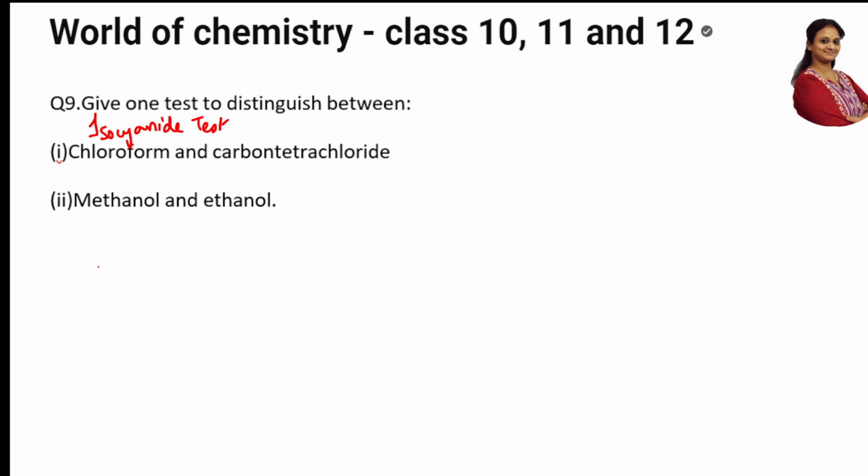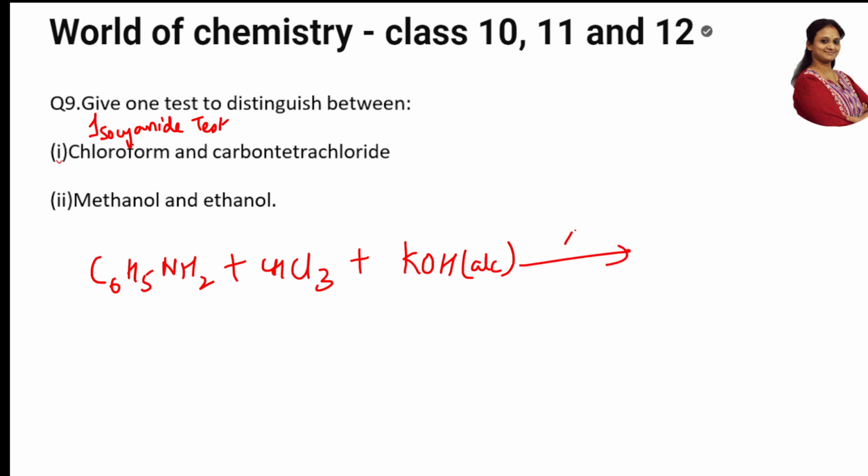Now let us write. First of all, I'll take aniline, then I take chloroform. I add alcoholic KOH to this and I heat it. What will happen, students? You'll get an offensive smelling compound plus KCl plus water. If I balance this, it is 3 KCl and 3 KOH.